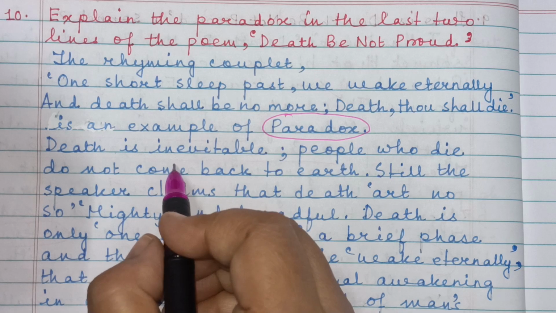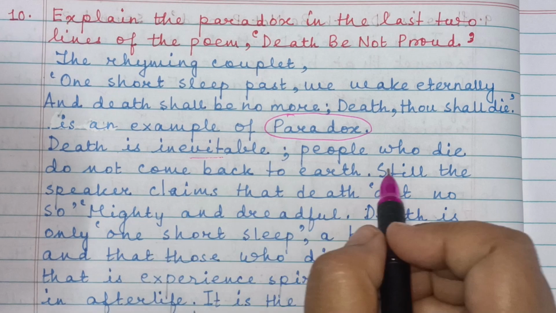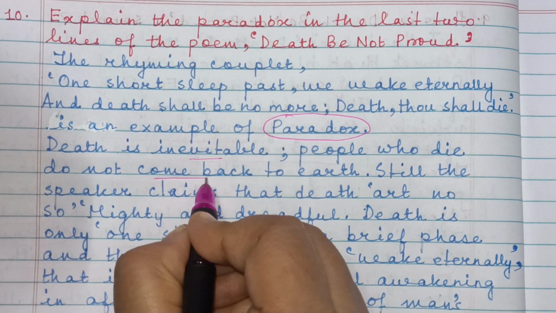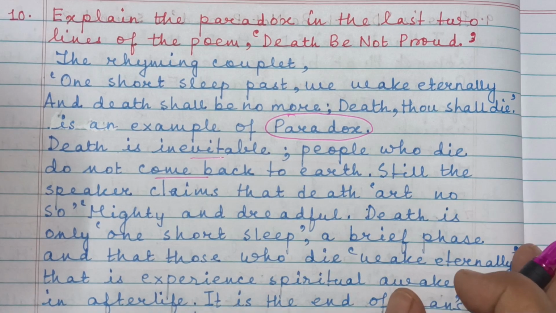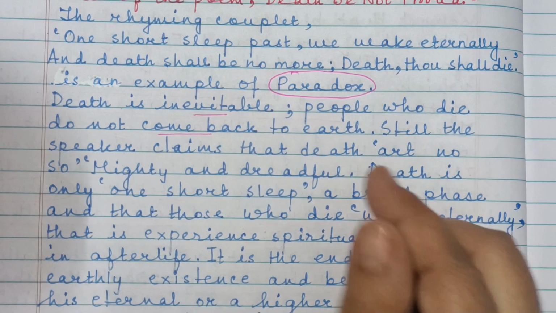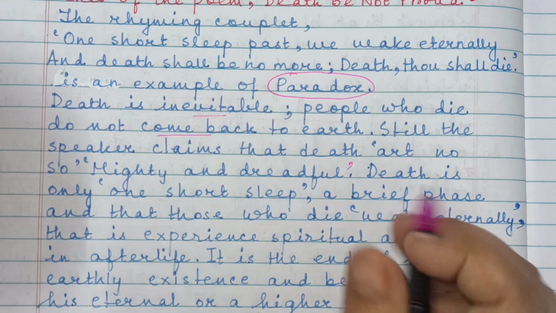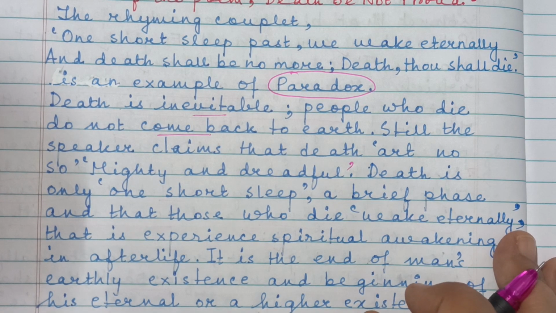Now the explanation. Death is inevitable. People who die do not come back to earth. Still, the speaker claims that death is not so mighty and dreadful. How is this possible? Contradictory. On one hand, death is inevitable. Everyone will die, and one who is dead will never be able to come back to earth. He will be gone forever.